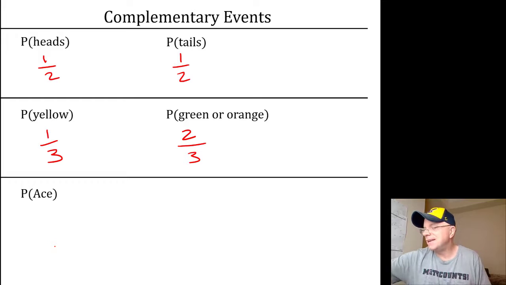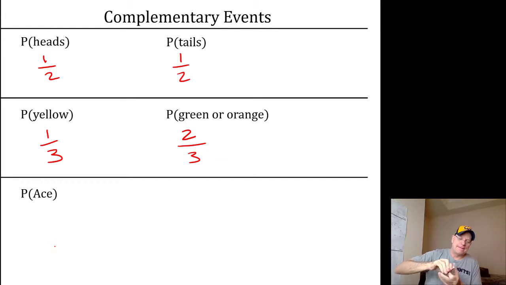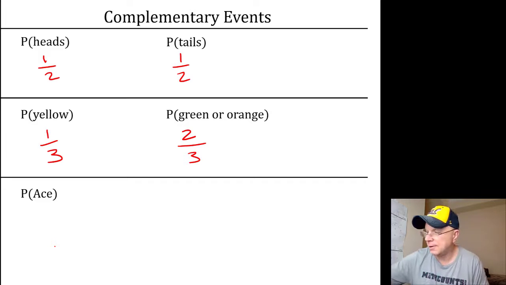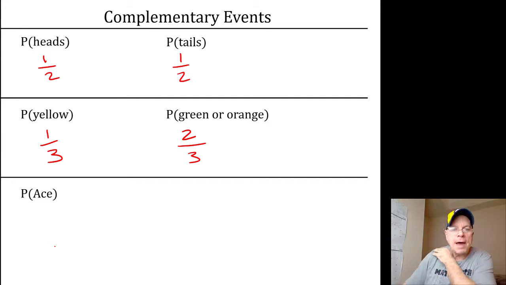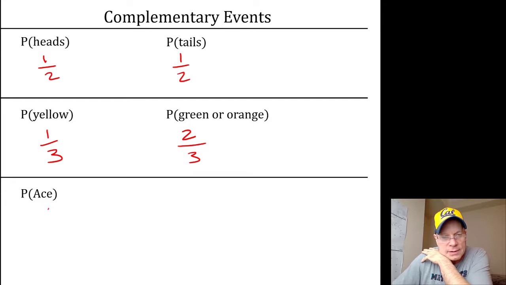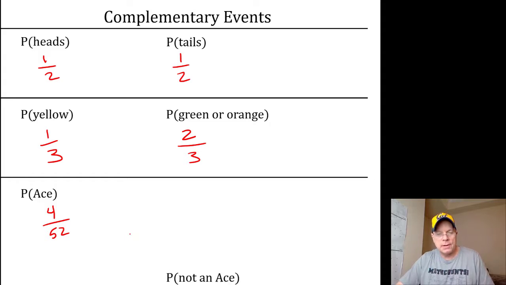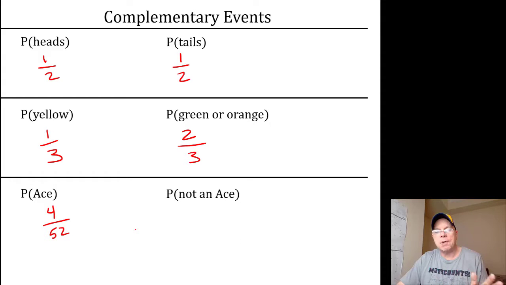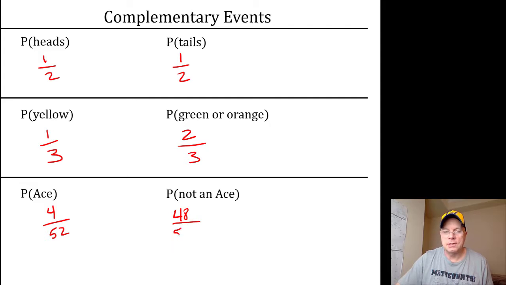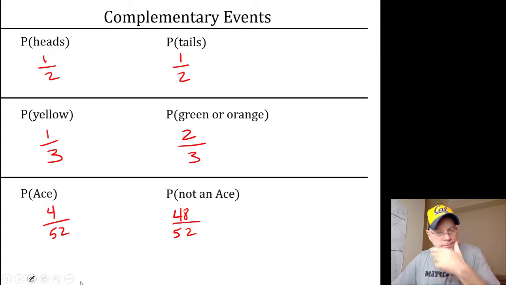The probability of picking an ace at random: there's 4 aces in the deck, so 4 out of 52 possible cards. The complementary event would be not picking an ace, picking something that's not an ace. If there's 52 cards and 4 of them are aces, there must be 48 that are not aces. So it's much more likely to pick a card that's not an ace than to pick an ace.